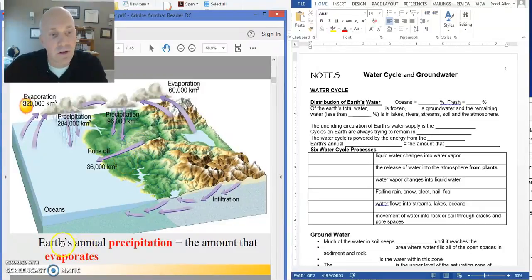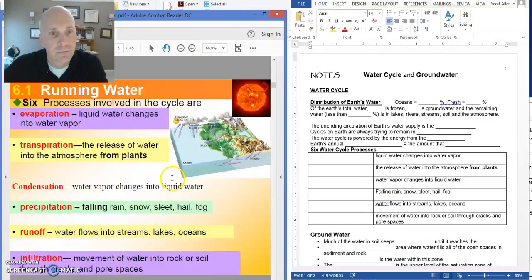All right. So the Earth's annual precipitation has to equal the amount that evaporates. All right. And that's because no water really ever leaves the Earth. When it evaporates, it doesn't make its way into outer space. So anything that evaporates has eventually got to come back down to Earth in the form of precipitation. So there are 6 total processes that are involved in the water cycle.